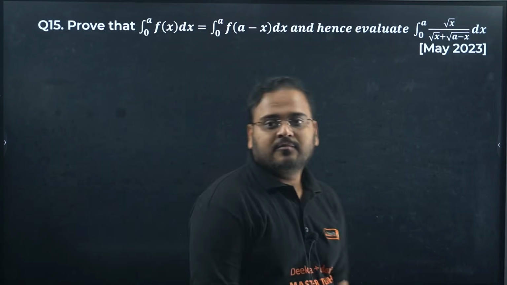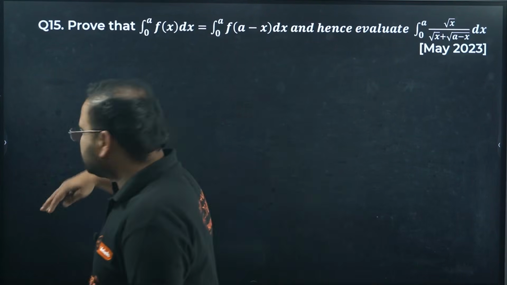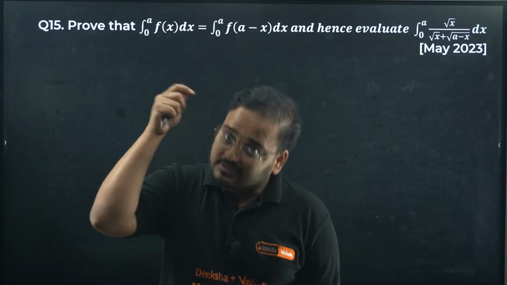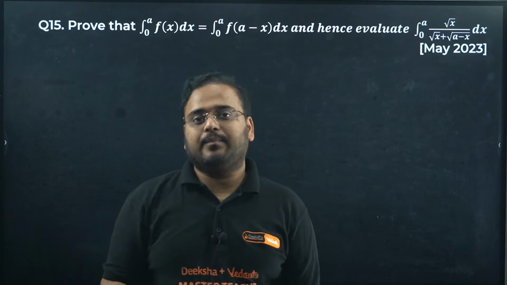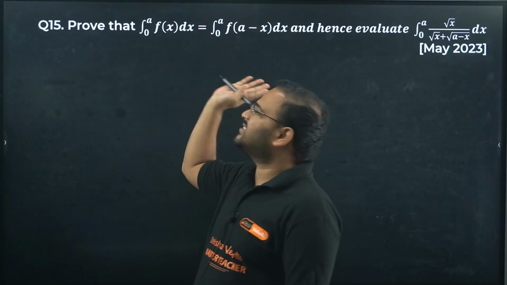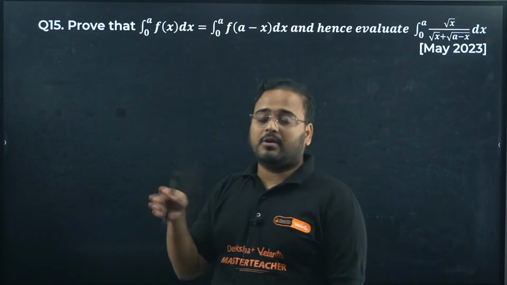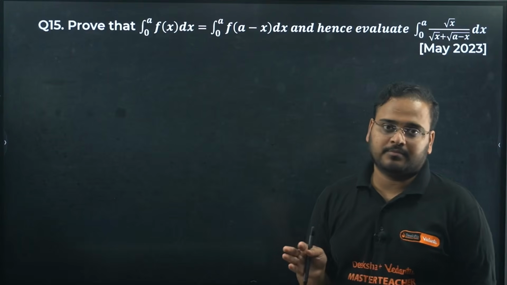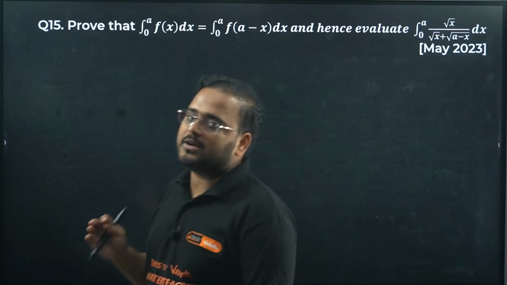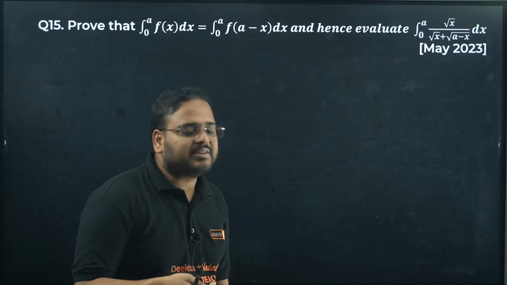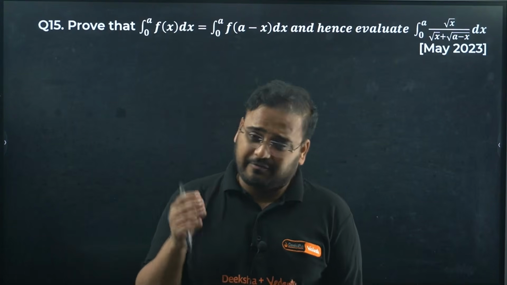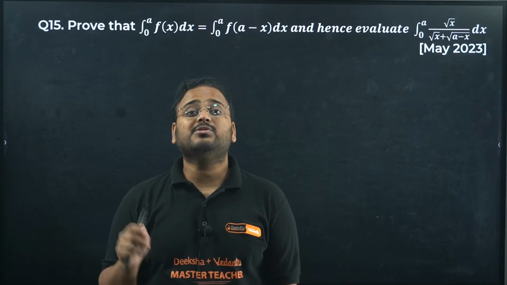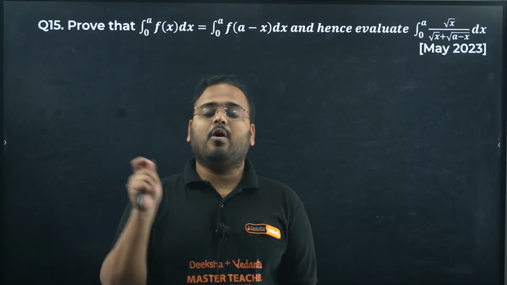Next, a 6 marker from integration. As you can see, the questions that I've taken in this passing package are those that have a good chance of directly appearing in the examination, or similar ones will appear. Now many of you think, sir, why do the 6 marker? Because it is an easy question and we have an alternative available, which is LPP, but this also is a very simple, straightforward problem. If you have this question in your syllabus, you can directly solve it. LPP sometimes has difficult calculation, and if it is tricky this time, you might miss out on that. And if you miss out or make a mistake in LPP, you lose 6 marks. So you have to keep an alternative ready.